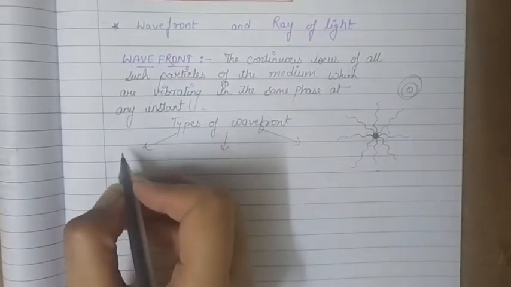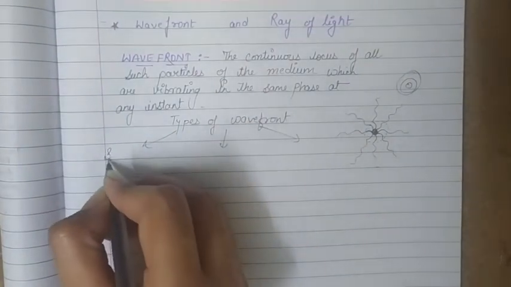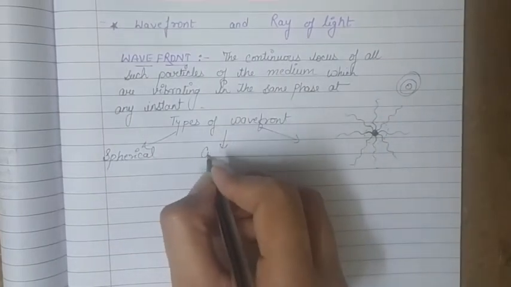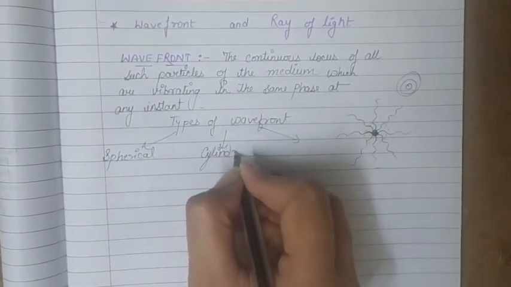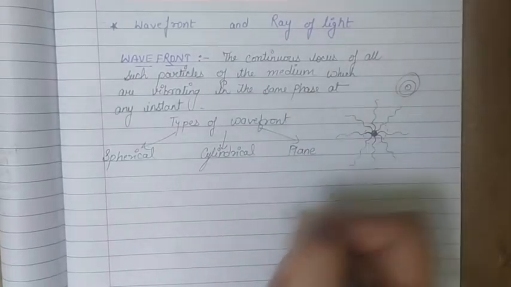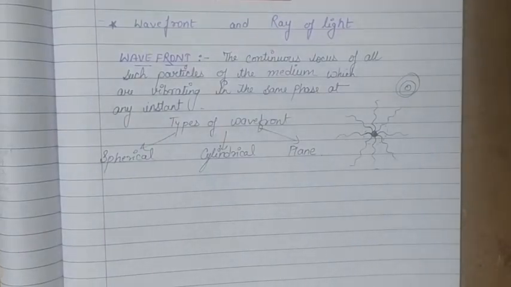On the basis of that, we distribute these wavefronts into three categories. First is the spherical wavefront, second is the cylindrical wavefront, and the third one is the plane wavefront. So these wavefronts are of three types: spherical, cylindrical and plane.